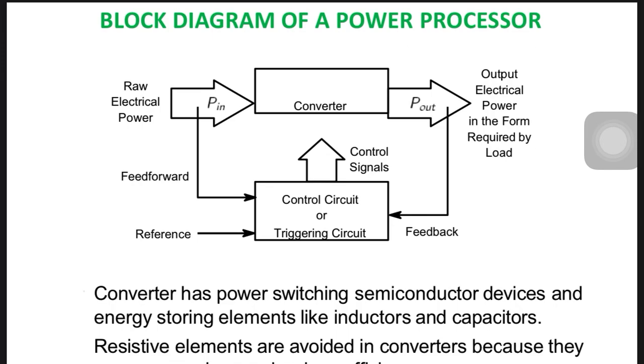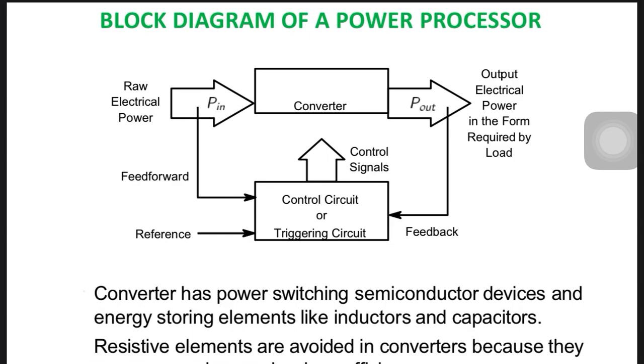We sense the input signal, we also sense the output signal, and we compare them, and the error is given to the converter. The converter has switches, power semiconductor devices, with controllers and some kind of programming. That is called the duty cycle, which turns the device on and off in such a manner that we get the desired output.